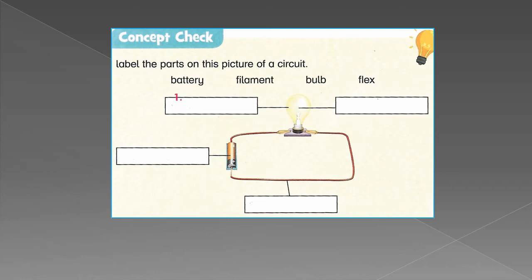Okay, let's fill the number 1 box. And you know the answer, you are very smart. Yes, the answer is bulb. Number 2 block. Now this block is pointing to which part of the circuit? Battery, exactly. Then number 3, flex or wire. And number 4, yes, it is the filament. Now what is the filament? The thin wire inside the bulb. I have already told you.